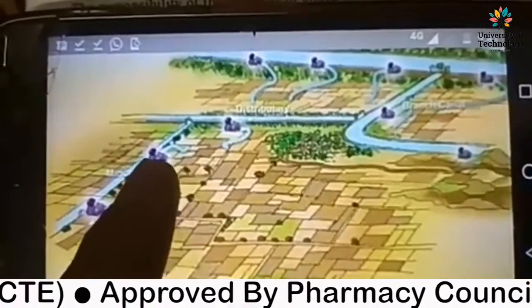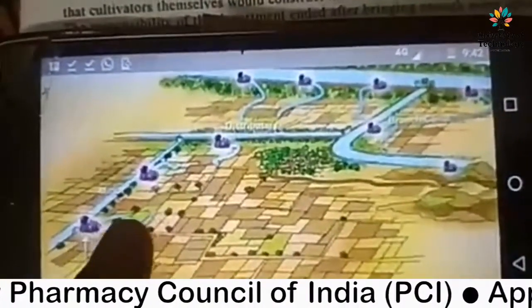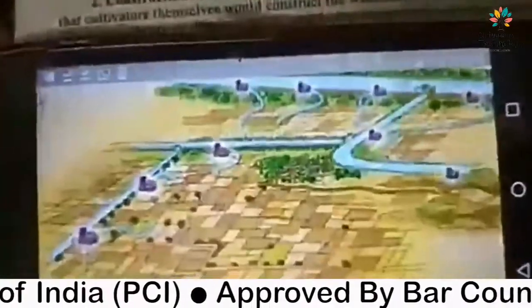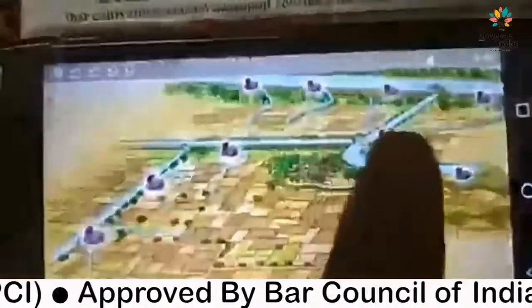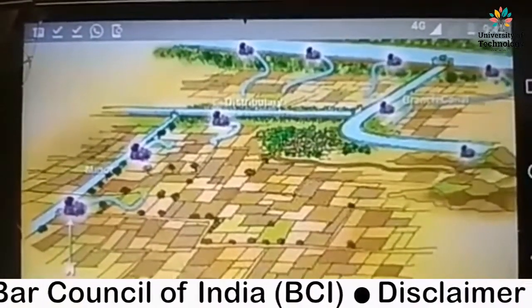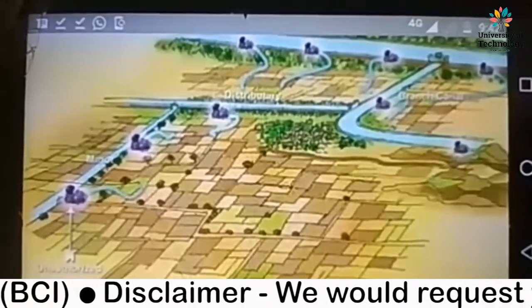Okay, so these are the unauthorized irrigators, this one and this one. So it is not a proper land development. It is a negative view of proper land development. Okay, so what is proper land development?